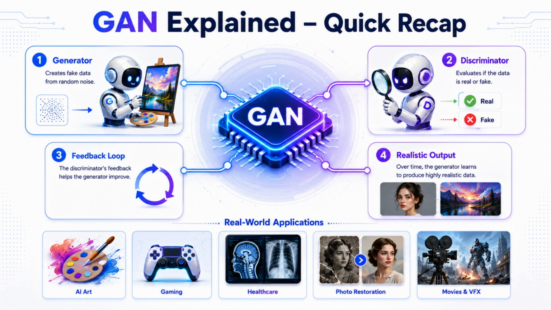GANs are used in AI art, gaming, healthcare, movies, and photo restoration. While they are incredibly powerful, they also require careful training and responsible use because the same technology can be misused to create convincing fake media. As AI continues to evolve, GAN remains one of the most influential breakthroughs in generative AI.